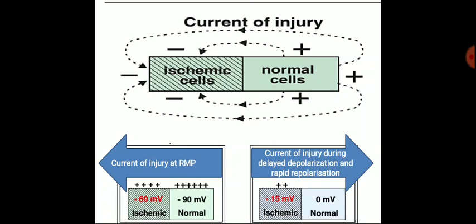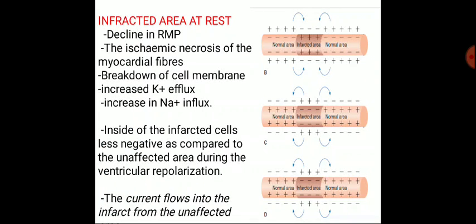Current of injury at the resting membrane potential, or current of injury during delayed depolarization and rapid repolarization. Now, infarcted area at rest. In the diagram, there is the infarcted area and the normal area with their different polarities.